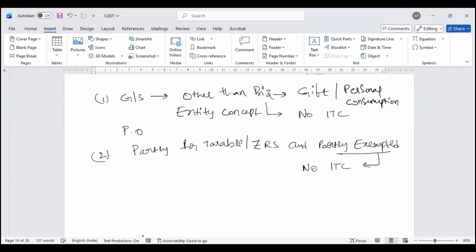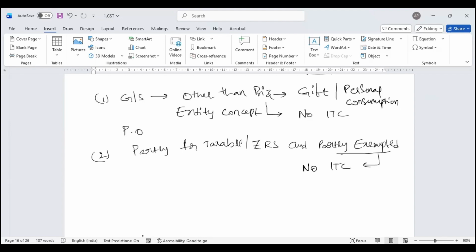The government said, look, you purchase goods or services and use them for taxable or zero rated supply, claim input tax credit. But partly I use them for exempted activity. What do you mean by exempted activity? Say I have given goods to the central government or state government, those are exempted. Then to the extent of exempted, no input tax credit.